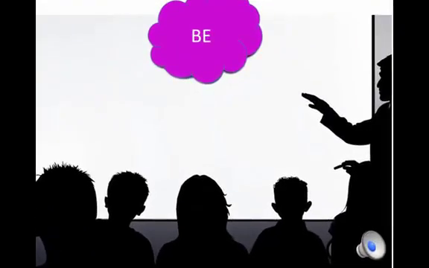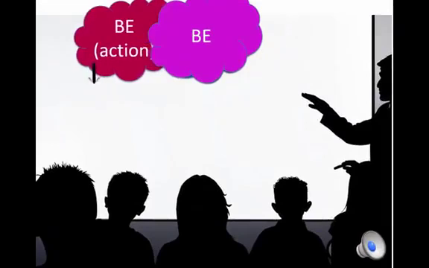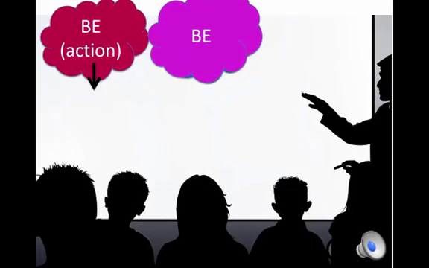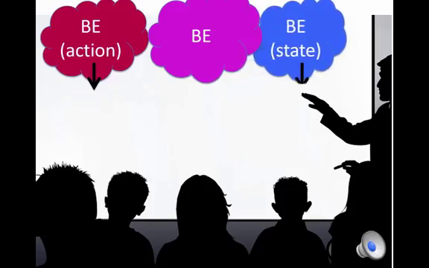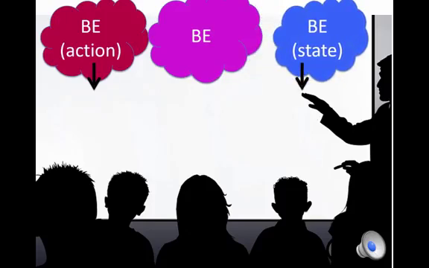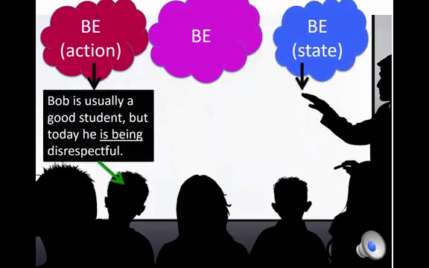Be is another example. It can be used as an action verb and a verb of state. Bob is usually a good student, but today he is being disrespectful. Here, we can use be with ing to express that something is different than it normally is.